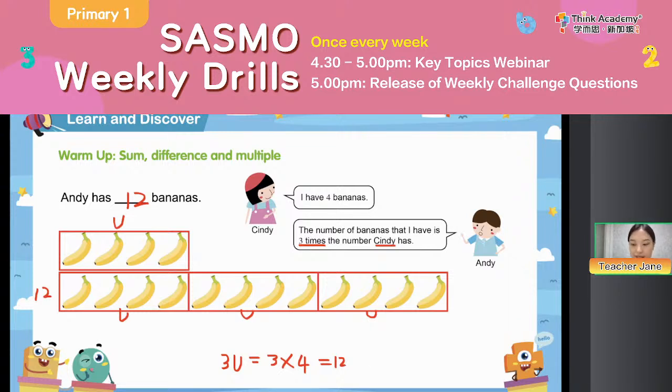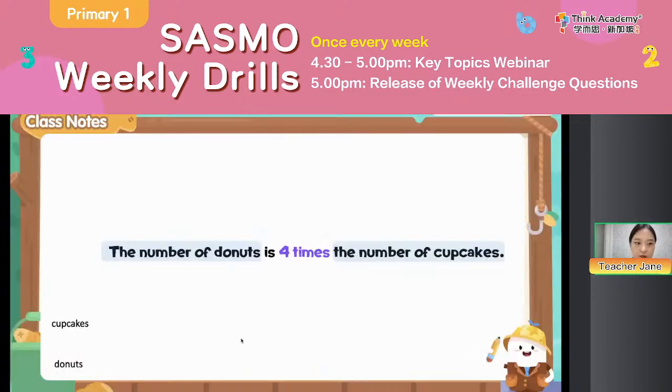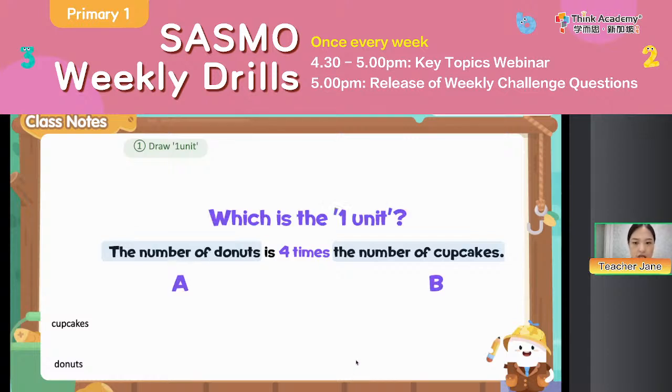Okay, then everyone, this time let's move on. Let's do a quick quiz. The number of donuts is 4 times the number of cupcakes. Okay, so we just firstly draw 1 unit, right? Then, which one is the 1 unit this time, A or B? The number of donuts is 4 times the number of cupcakes. A or B? Which one is the 1 unit when we draw the bar model?